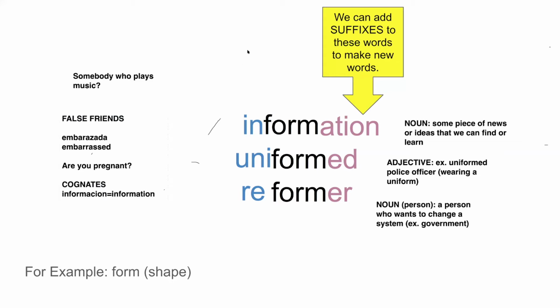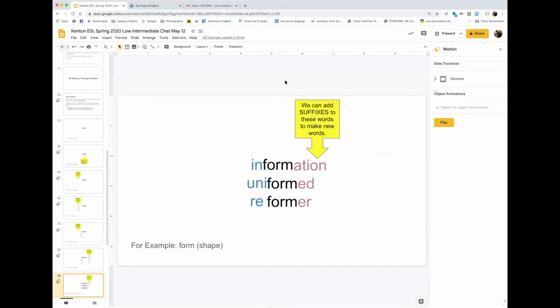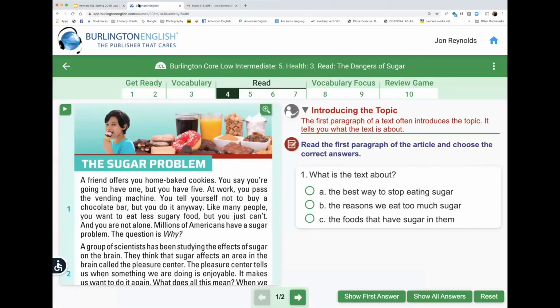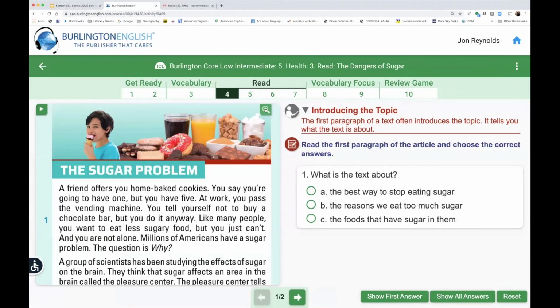Okay, now what I'd like to do, I'm going to clear the screen now. I'm going to leave our presentation for just a moment, and I'm going to go to our reading. So everybody, you should be able to see the reading on the screen here in just a moment. Okay, now I don't know, can everyone see that? I'm trying to make it as big as I can.